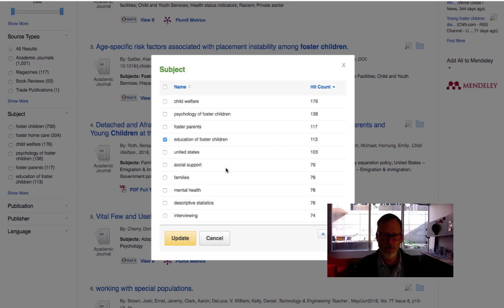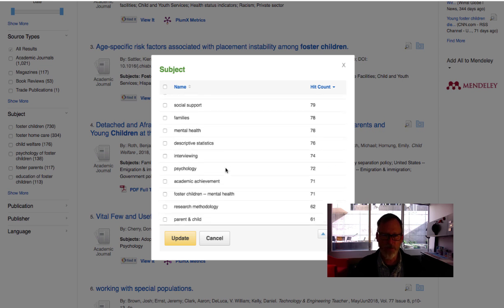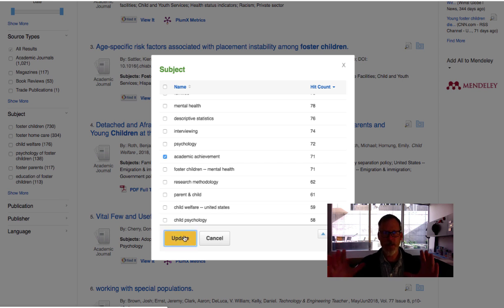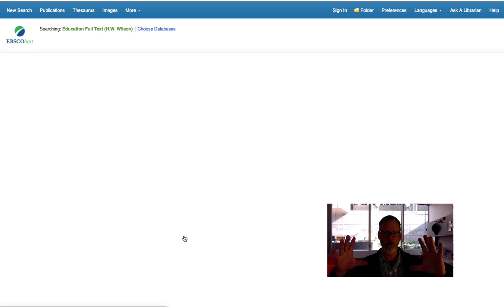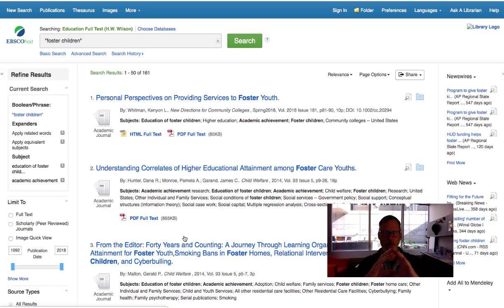Social support, families, we're looking for descriptive statistics. That might be worthwhile looking at. Ooh, academic achievement. That's the quantification of educational success in some assessments. You get the idea. When you click on update, it's going to narrow down that 1,100 articles pile to just the ones related to the topics that you picked.